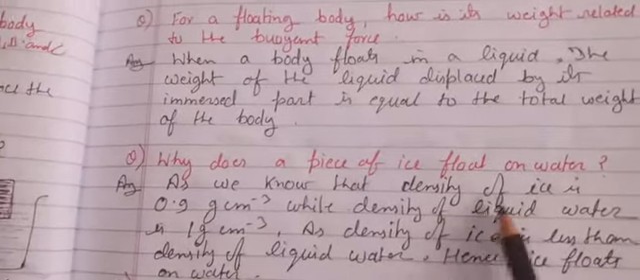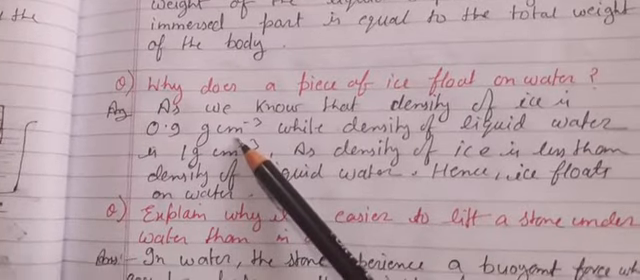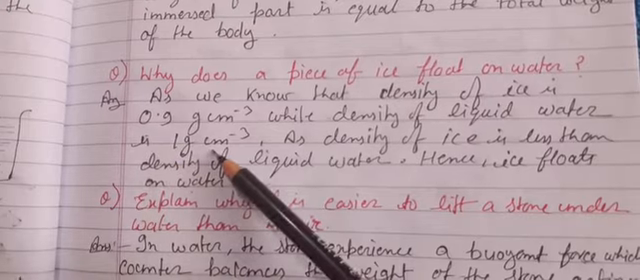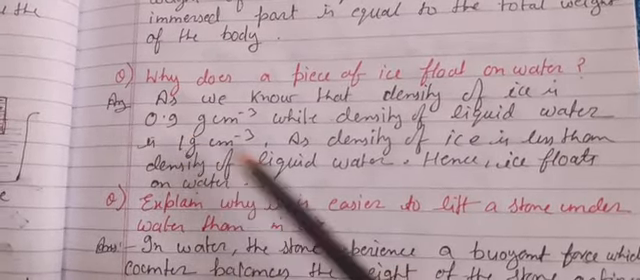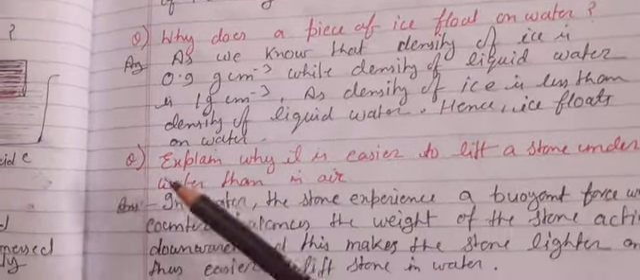Why does a piece of ice float on water? As we know, the density of ice is 0.9 gram per centimeter cube, already explained in videos also, while the density of liquid water is 1 gram per centimeter cube, and 0.9 is less than 1. So the density of ice is less than the density of liquid water, hence ice floats on water.